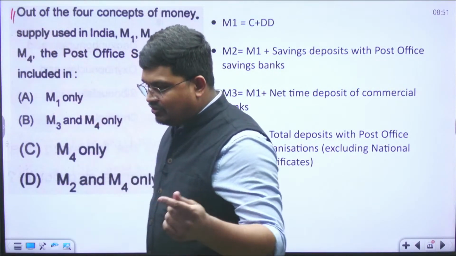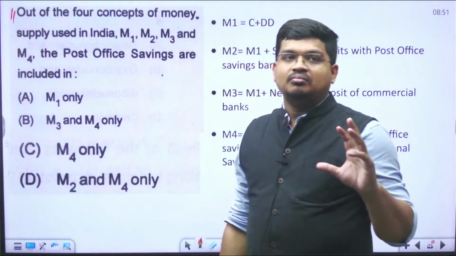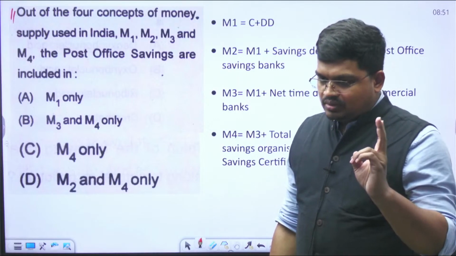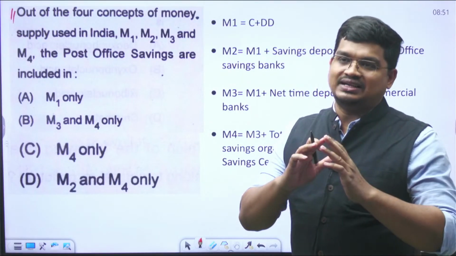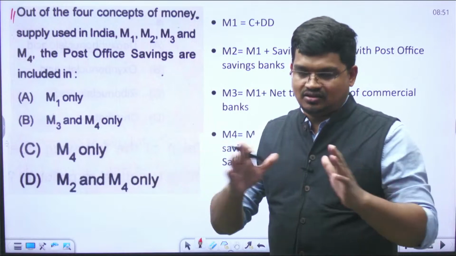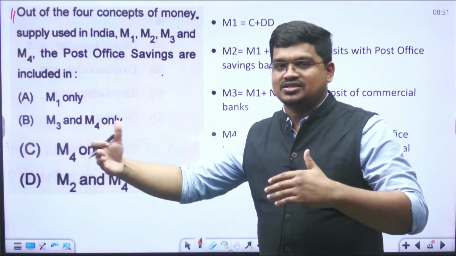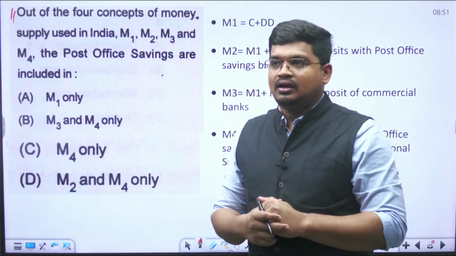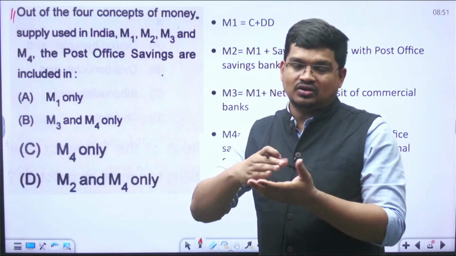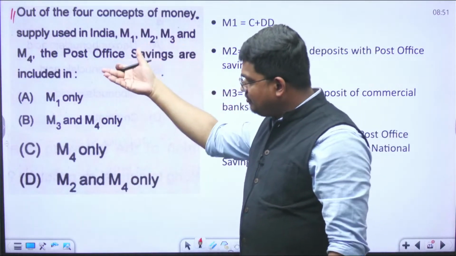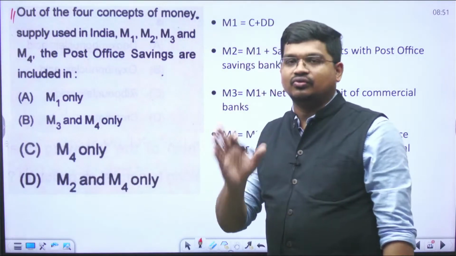Money supply I was discussing with you, number one. Number two, RBI has divided the whole money supply into different aspects, and that division or segmentation of the money supply is in the names M1, M2, M3 and M4.